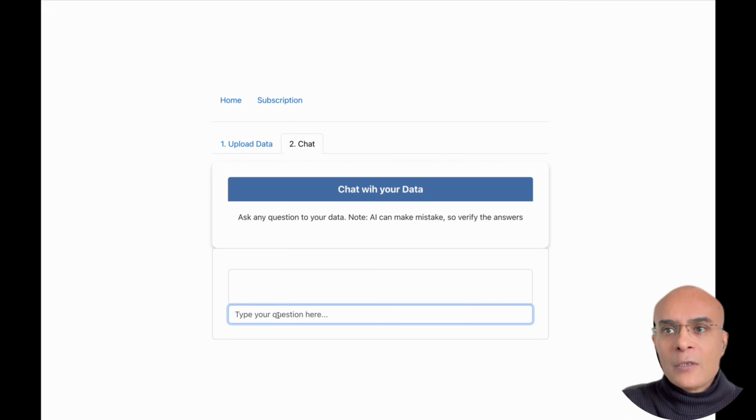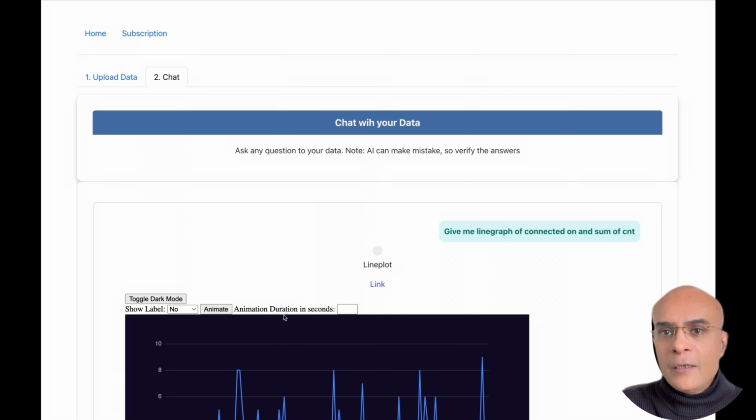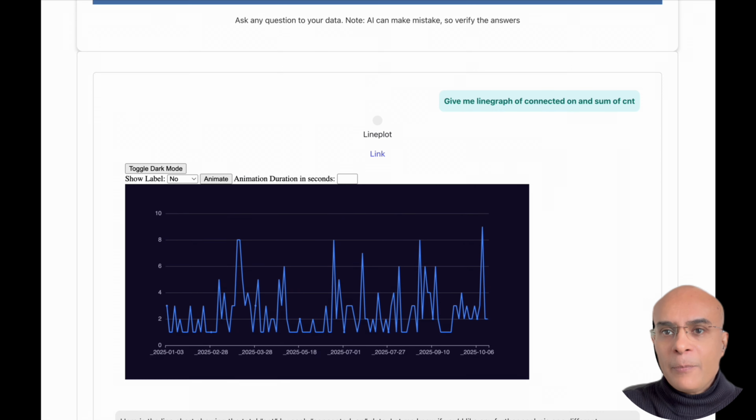So let us now start chatting with it, and we can ask a first question such that: give me a line graph of connected on, which is the date of the connection, as well as give the sum of the count. And let's see what the agent has to reply back with.